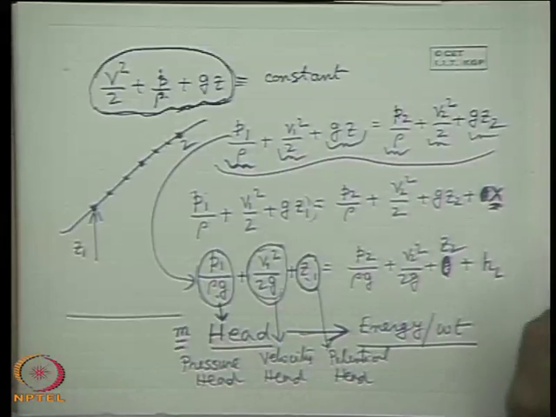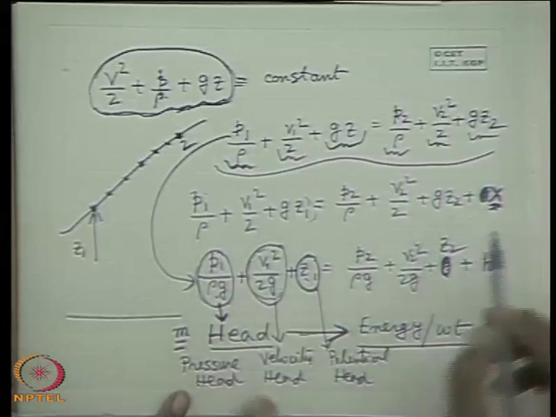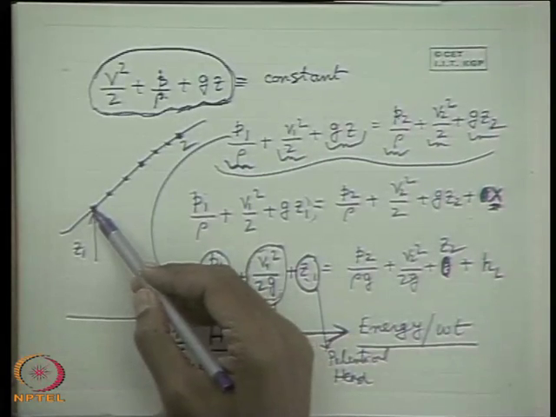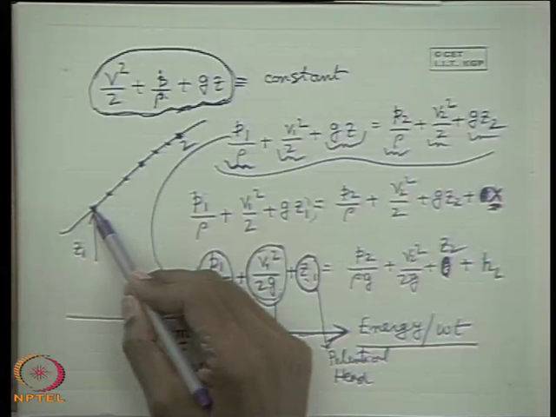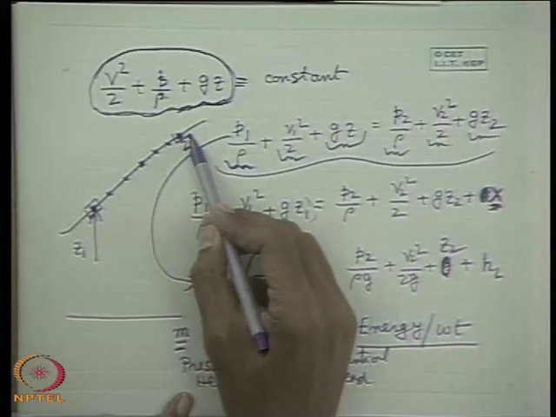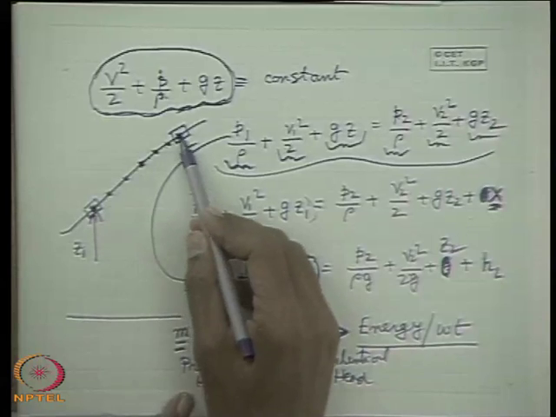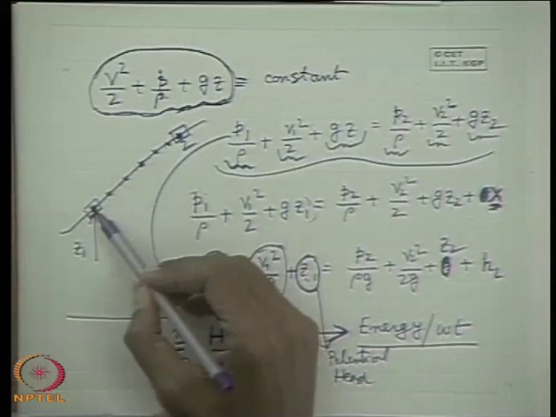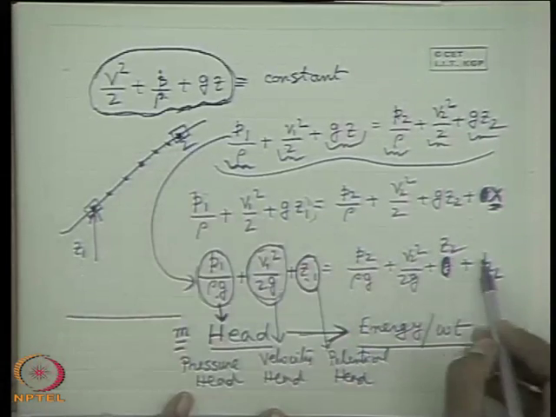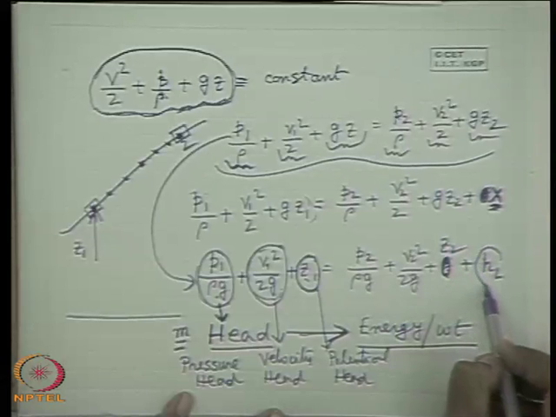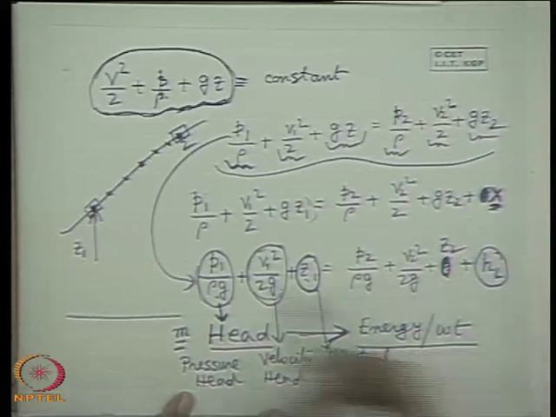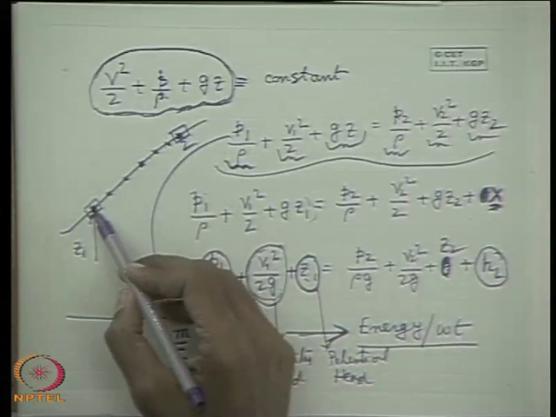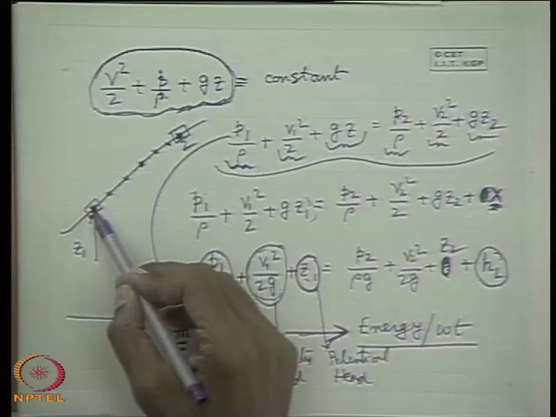What is this x? X here represents the work done per unit mass, the work done by the fluid element against friction flowing from 1 to 2. Here it represents the work done per unit weight of the fluid element against friction flowing from 1 to 2.